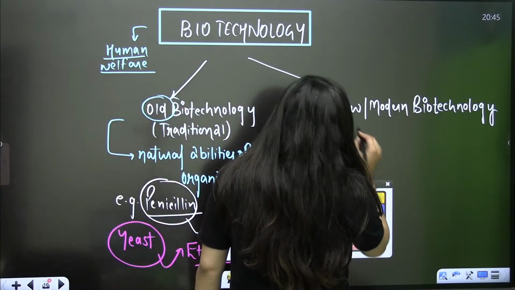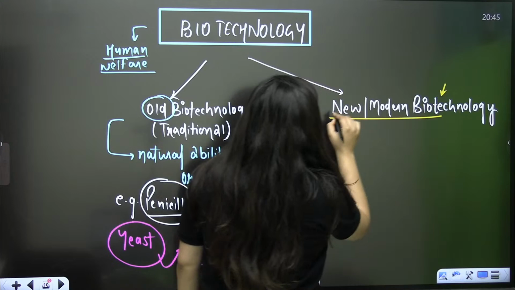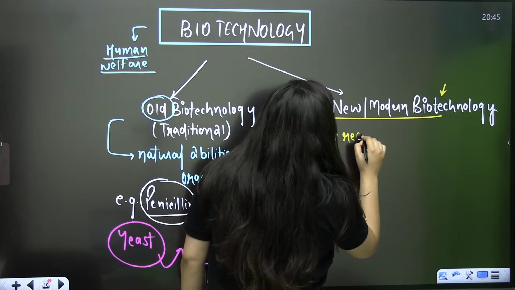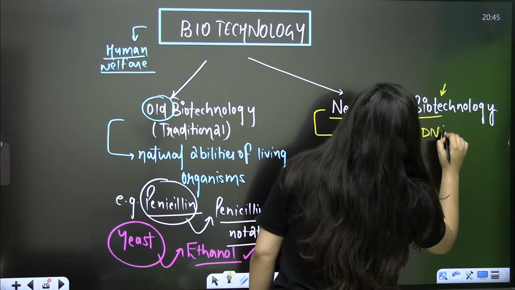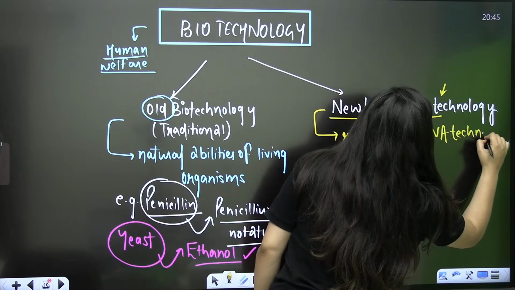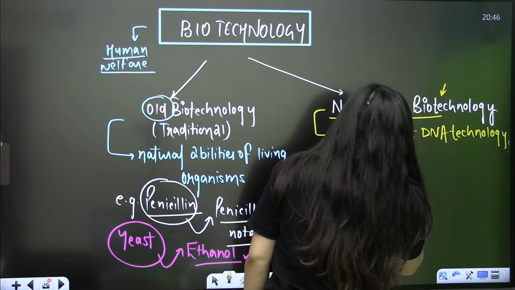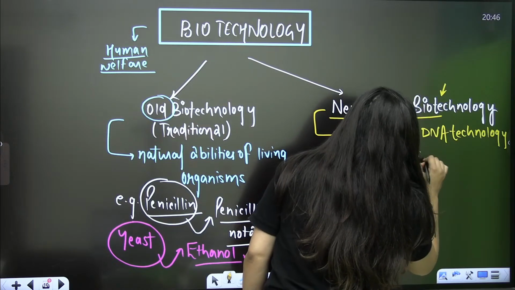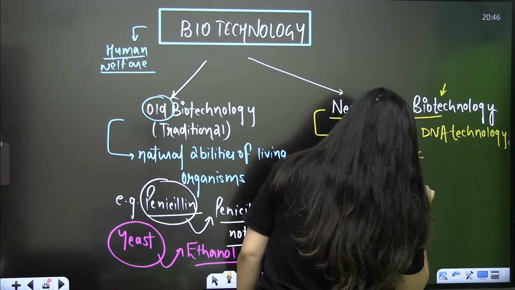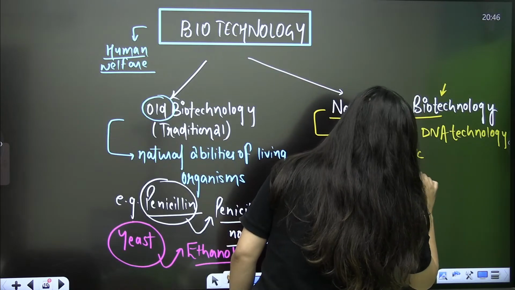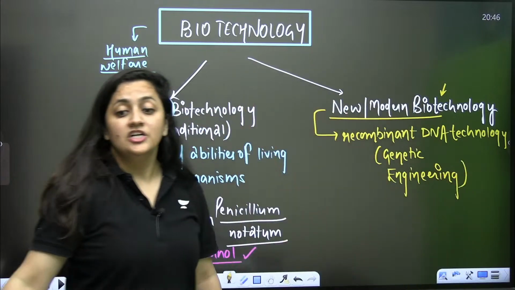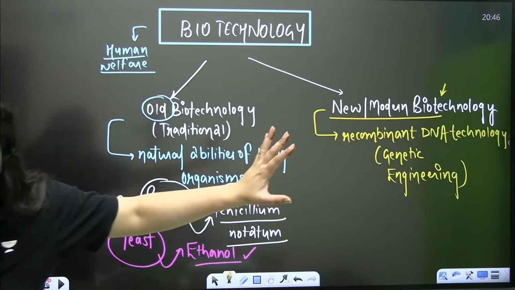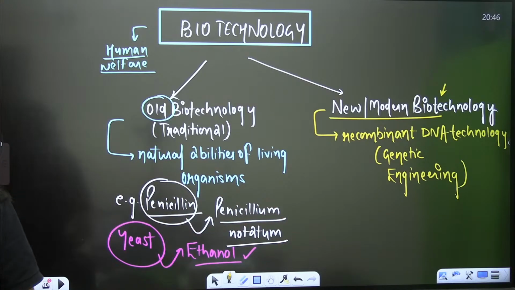Now, when you talk about the new or the modern biotechnology, it is based on recombinant DNA technology. We'll be studying recombinant DNA technology. Basically, here we are going to talk about genetic engineering, isn't it? We'll be talking about genetic engineering here. That comes under the new or the modern biotechnology. Is that clear?